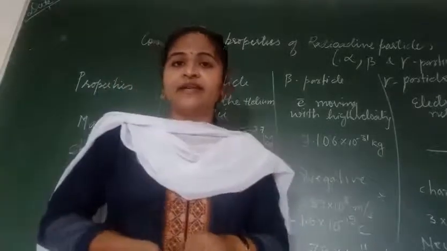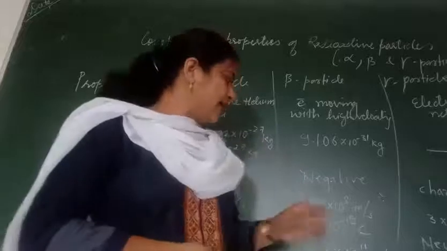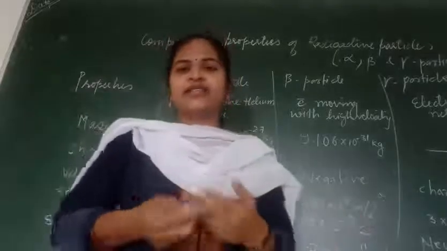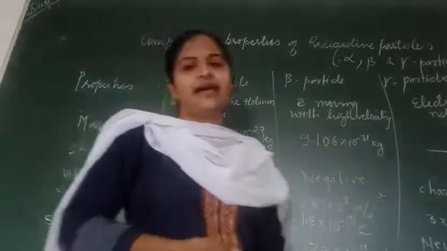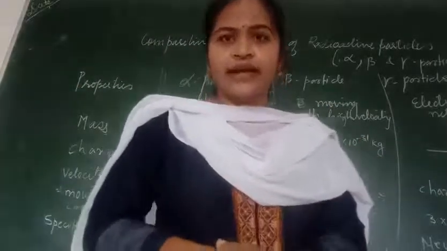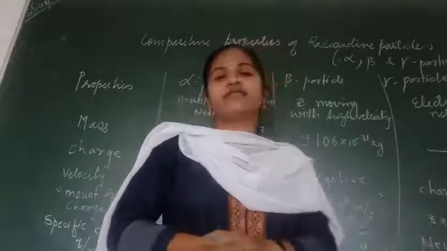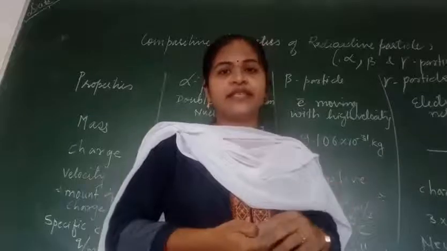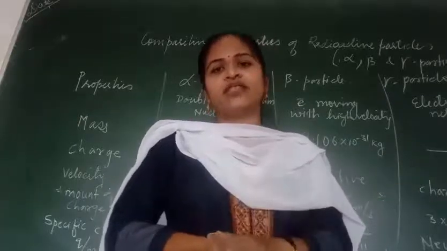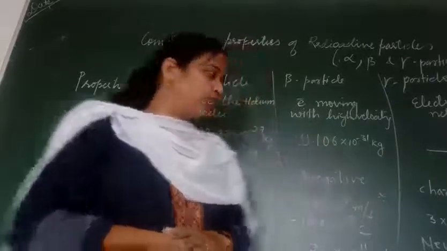The velocity of a beta particle is 2.89 × 10^8 m/s, which is near to the speed of light but not exactly the speed of light. And as the gamma ray is an electromagnetic wave, its velocity will be equal to 3 × 10^8 meters per second, which is the velocity of light in a vacuum.